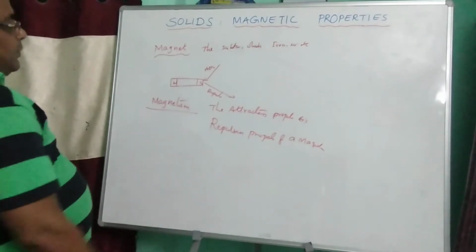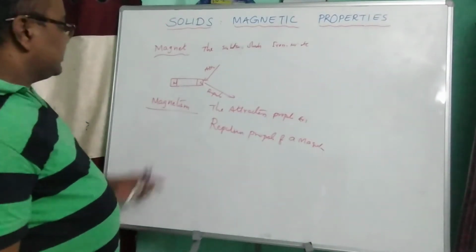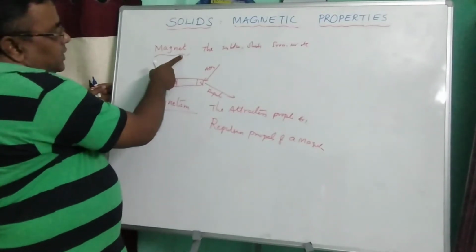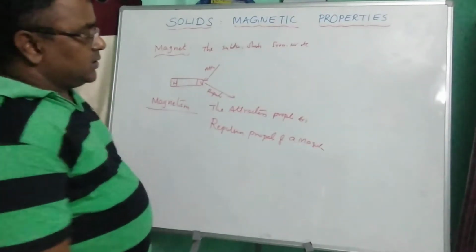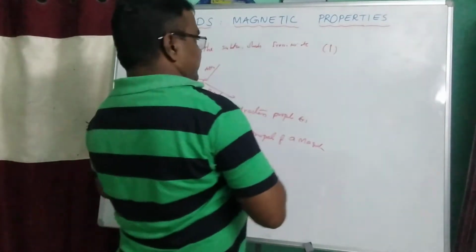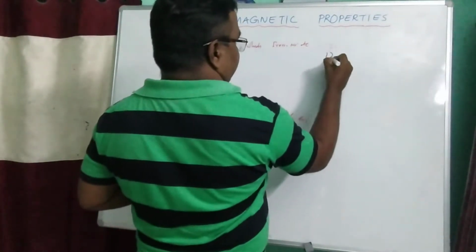On the basis of the attraction or repulsion of the magnet, substances are classified into three types.